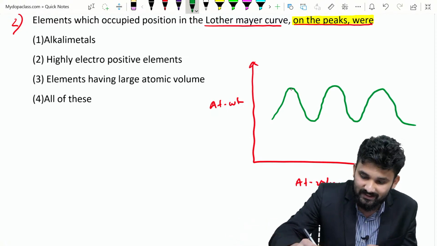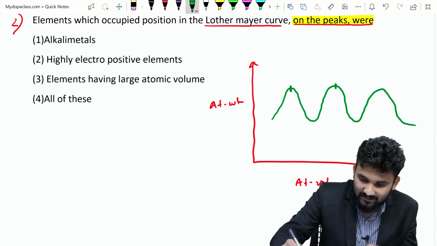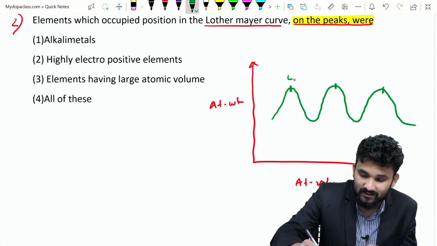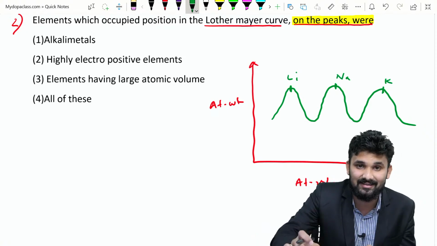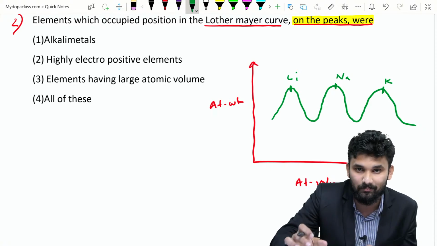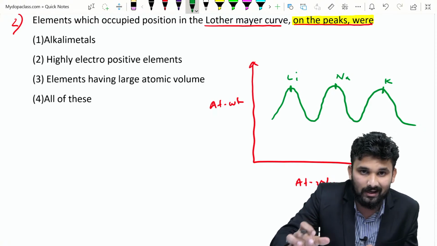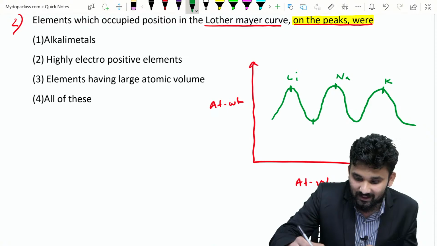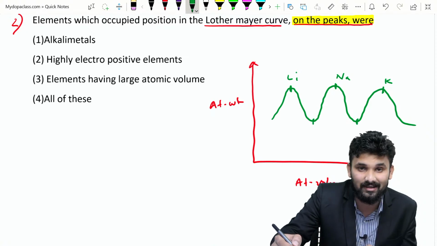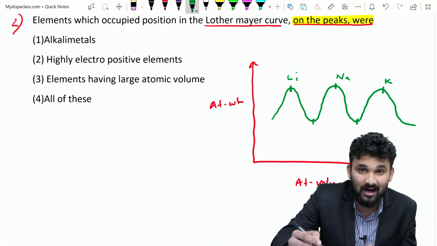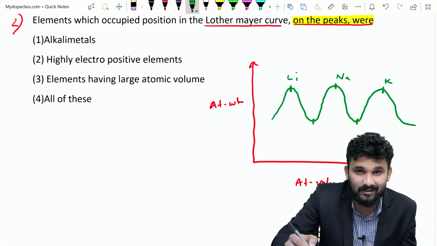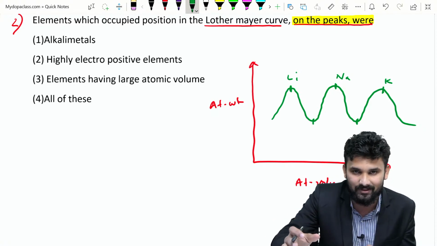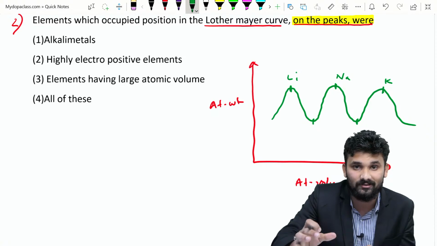Okay, in this graph, the crest will be occupied by lithium, sodium, potassium, etc. That is, at the crest, alkali metals are present. But in the trough, the transition elements are present. In the ascending part, the halogens are present. In the descending part, alkaline earth metals are present. This graph is called the Lothar-Meyer classification.